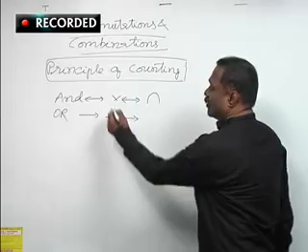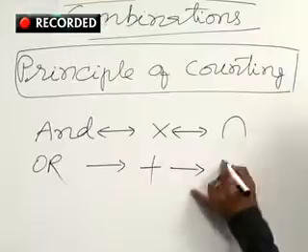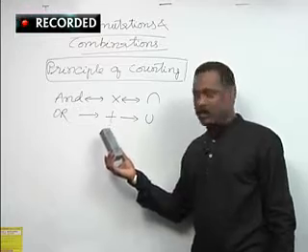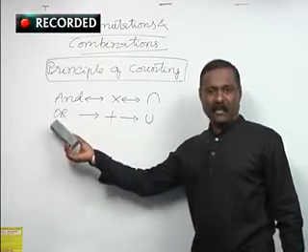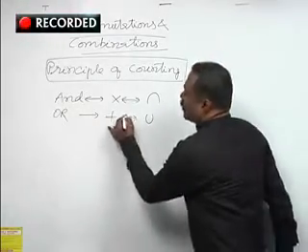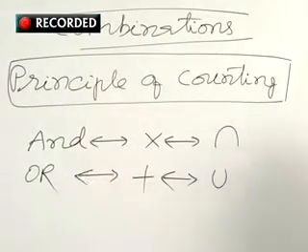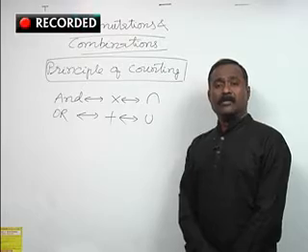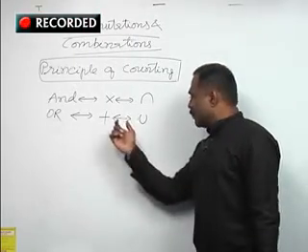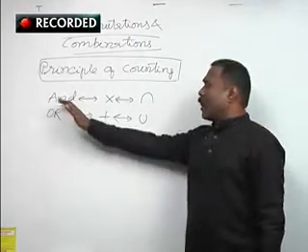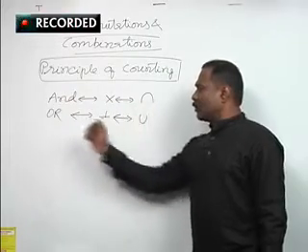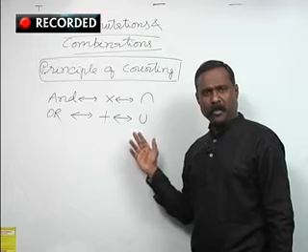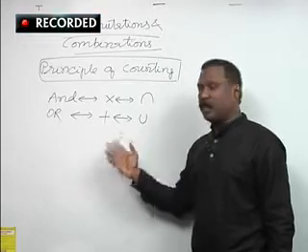In probability, this union will be converted as addition, plus, and this plus is nothing but OR. So no confusion while solving the problems where to use multiplication and where to use addition, simply based on this. So AND is multiplication or intersection, OR is plus or union. This is a very important point to be noted while working out the problems.